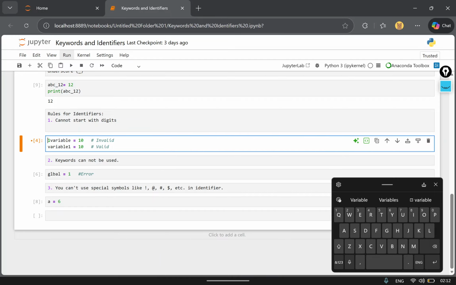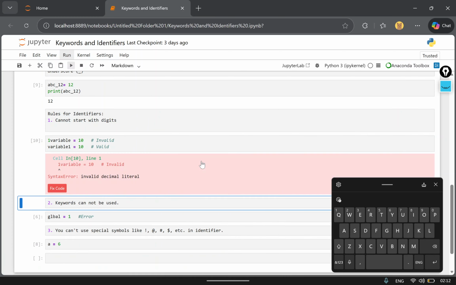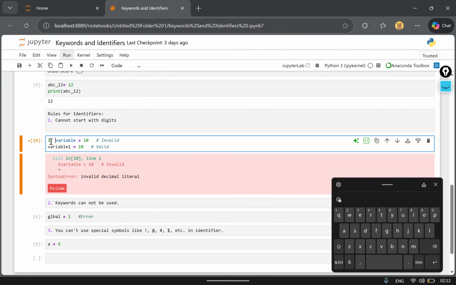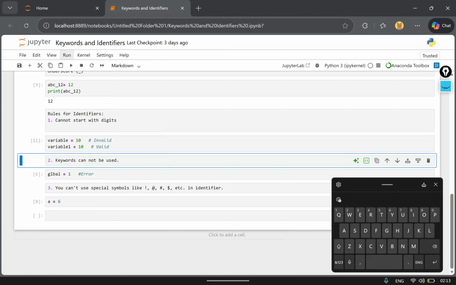If I run this identifier, which starts with a numeric value, it will show us an error. You already know why, I already told you that. But now if I fix it and run this, it will run.